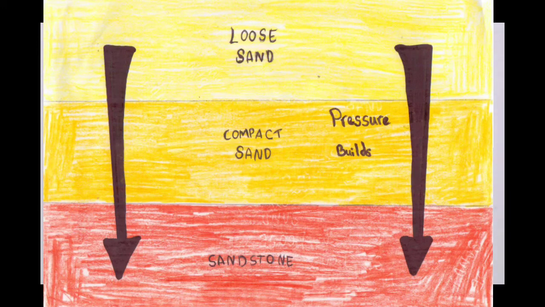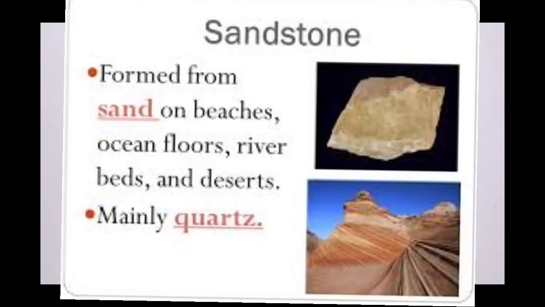That process of forming a ball is called agglomeration. So due to this conglomeration and agglomeration, sandstone is formed.